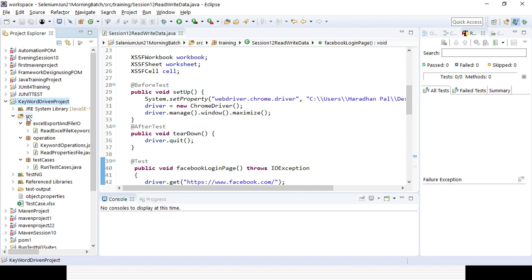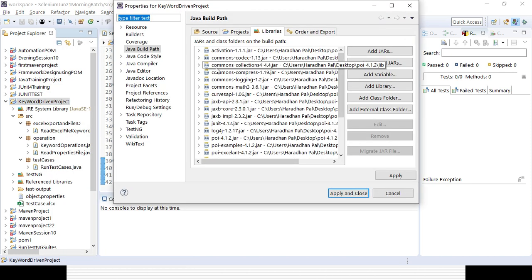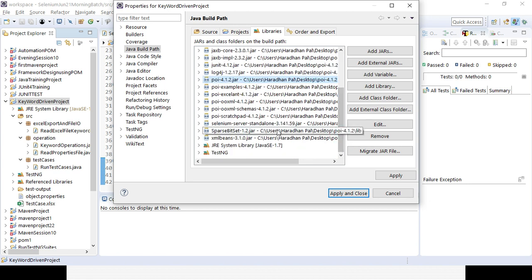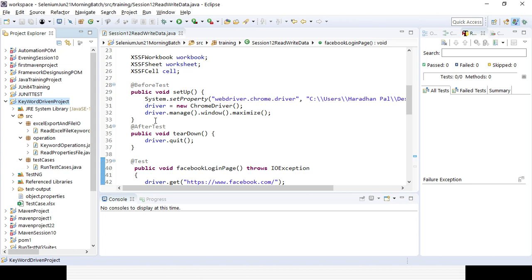In the src folder of the Maven project, I have created three different packages: Excel export and file IO, operation package, and test cases package. And for that keyword driven project, I have associated all the jar files. You can see all the Apache POI jar files and all the Selenium jar files, I have added them. I also added the TestNG library so that I can create a TestNG class.